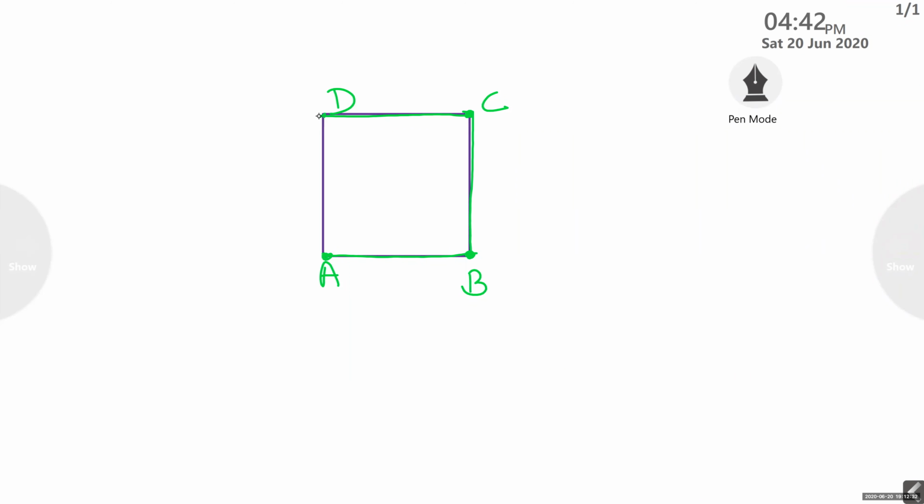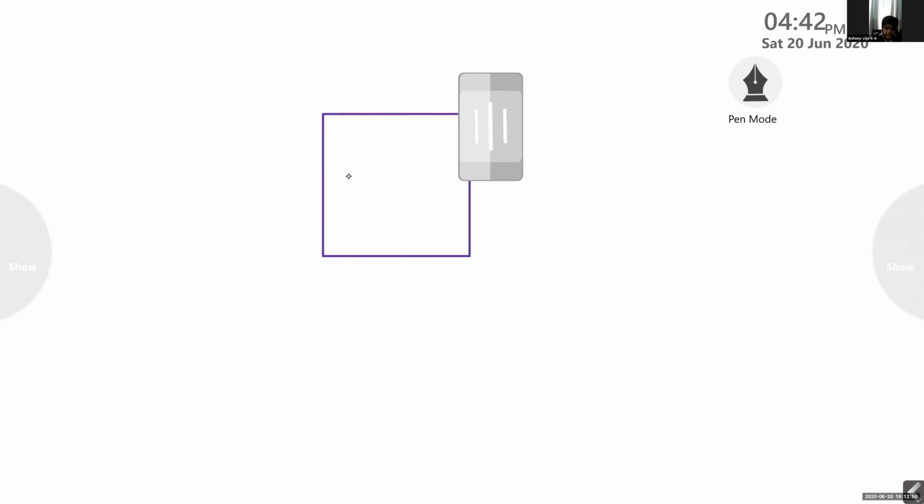When I connected adjacent vertices C and D, what is the name of the side? CD. Always I am repeating adjacent vertices. When I connected adjacent vertices D and A, I got a side. What is the name of that side? DA. Okay, very good. You understood everything. Now, ABCD is our quadrilateral. Correct? Are you getting it?